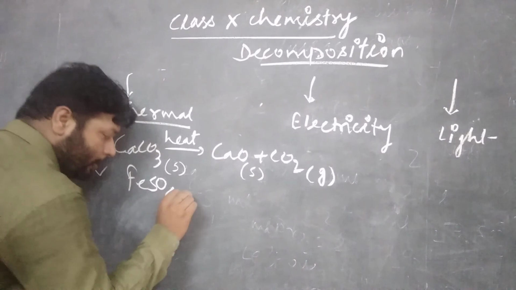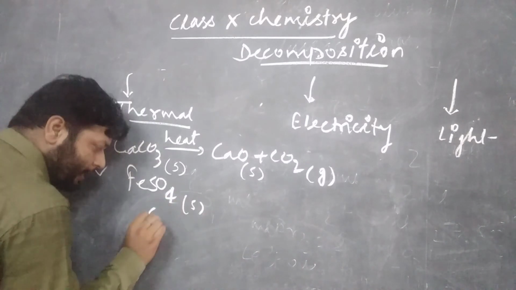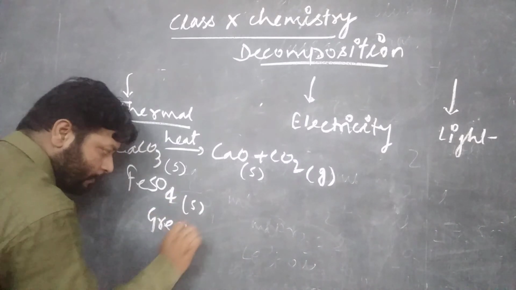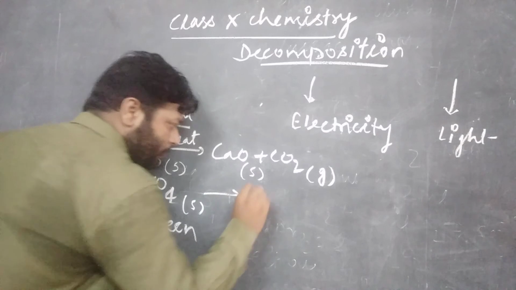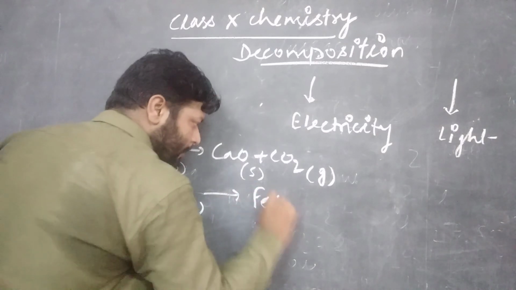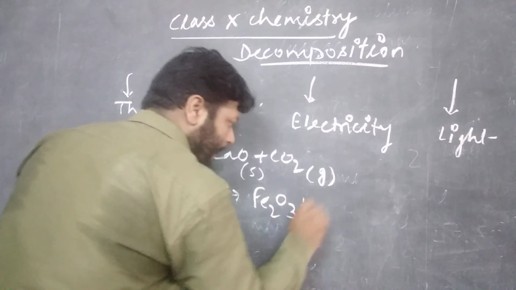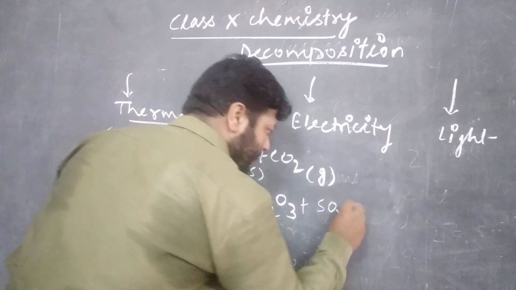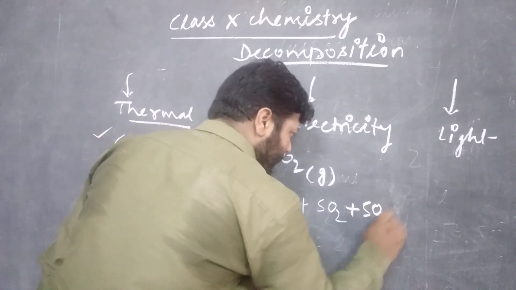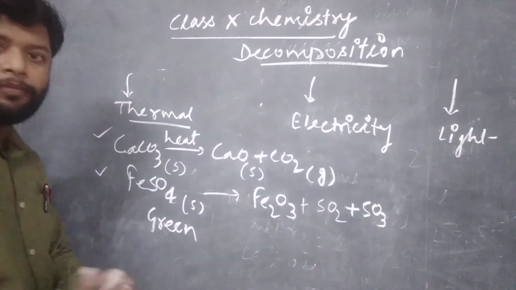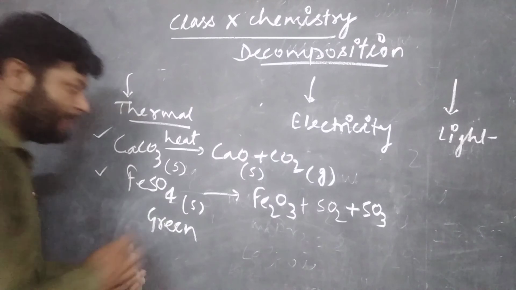Ferrous sulfate, a green colored solid substance, may break down into ferric oxide and sulfur dioxide and sulfur trioxide by means of heat energy.